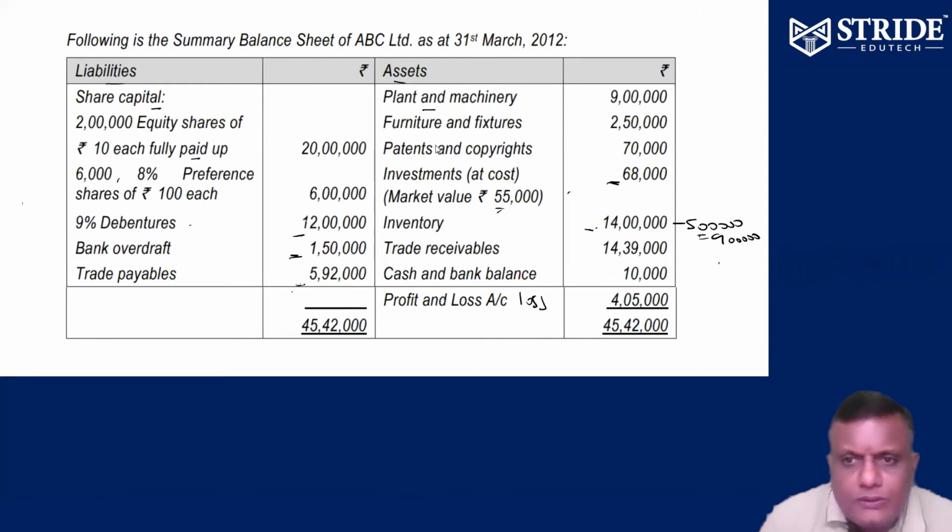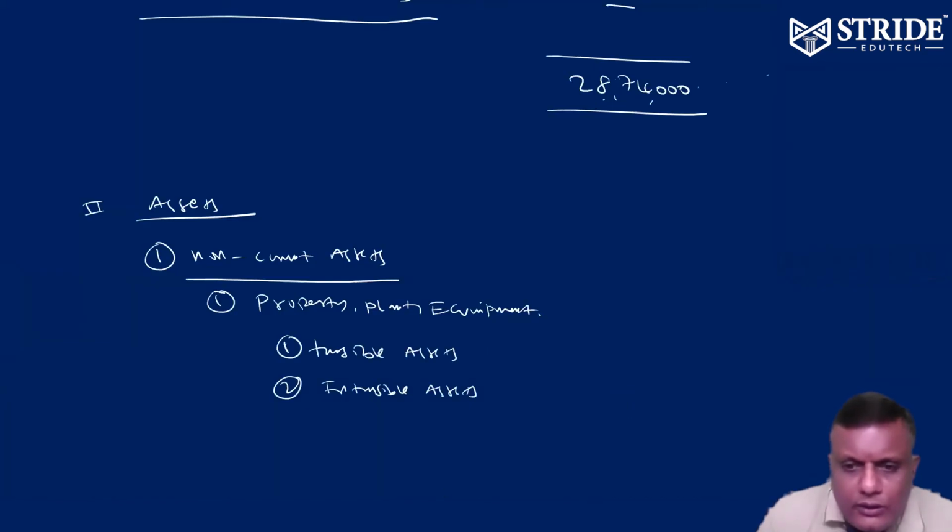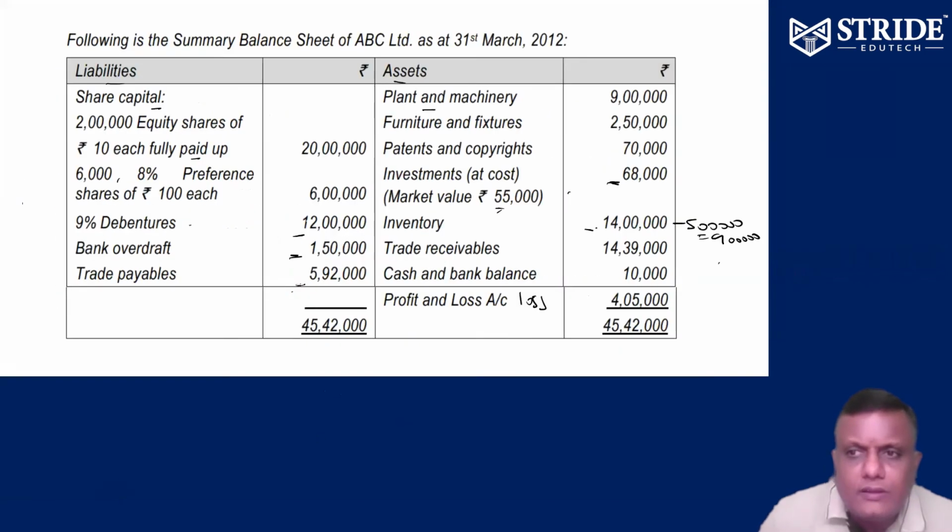Plant and machinery, they took over. So furniture and fixtures 2.5 lakhs. Patents and copyrights are also there. Intangible also available. Tangible only furniture, no need to put a note. Intangible patents. So tangible furniture 2.5 lakhs.